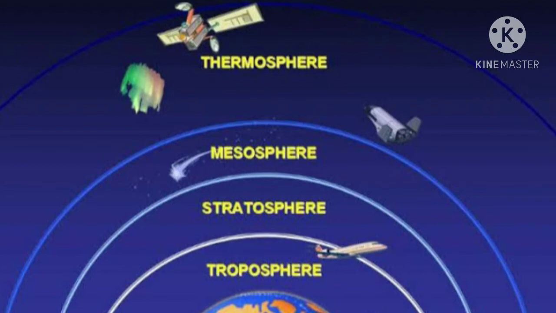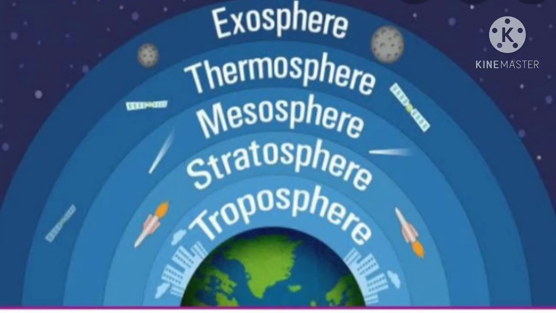This thin blanket of air is an integral and important aspect of the planet. Yes, this is the most important aspect of this planet, that it has a thin layer of atmosphere. The thin blanket of air is called atmosphere.